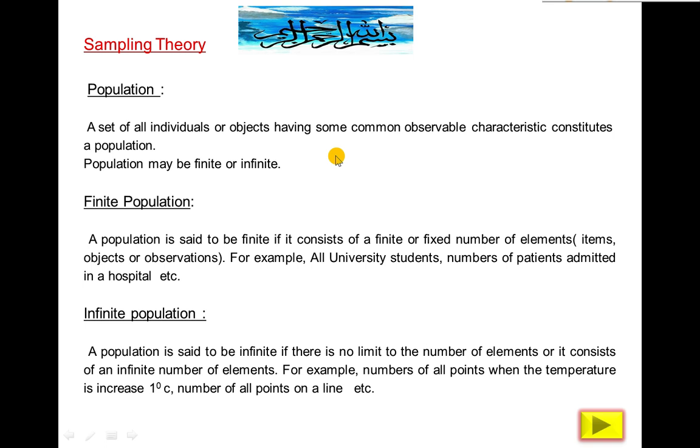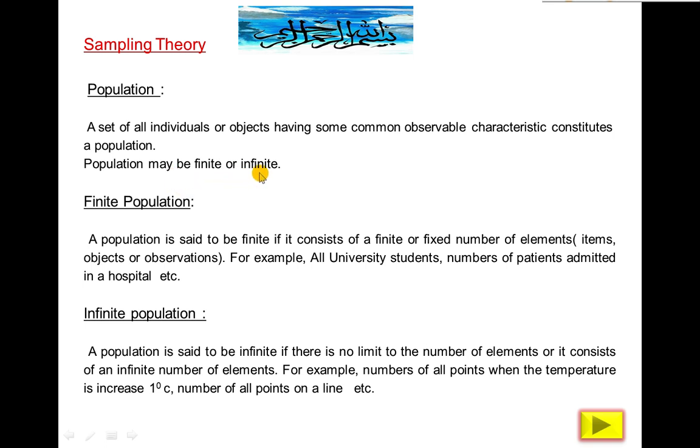Then this class will be a population, because the qualification is the same for all students, boys and girls. But the gender-wise distribution in terms of male and female, if you want to study the characteristic of the total data, is not a population. So: some common observable characteristic under study.